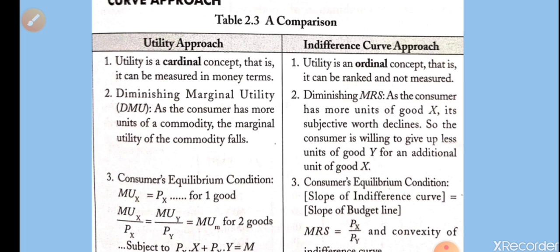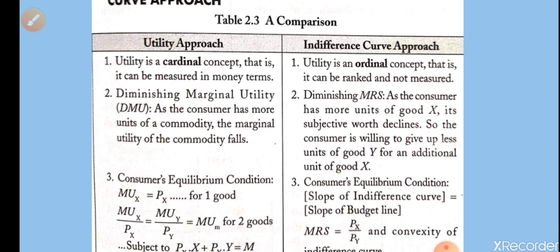Next, DMU is applicable in case of utility, as TU increases, MU falls. And in case of indifference curve, there is diminishing MRS. There it was utility, here it is MRS, marginal rate of substitution, means as you increase the quantity of commodity X, the quantity of commodity Y will decrease. So there is a difference between the utility approach and the indifference curve approach.